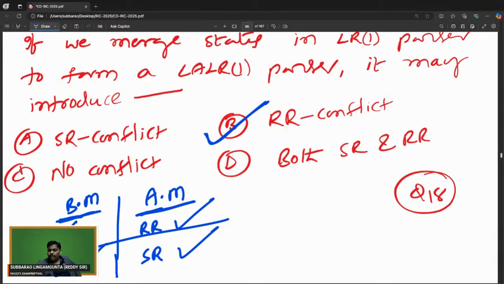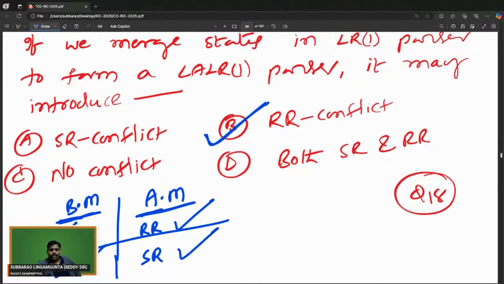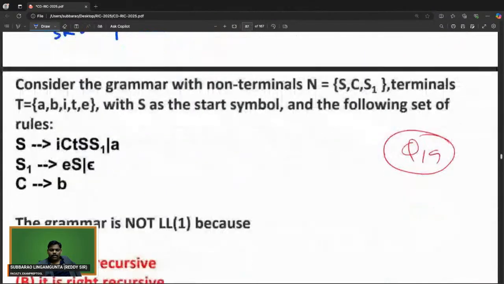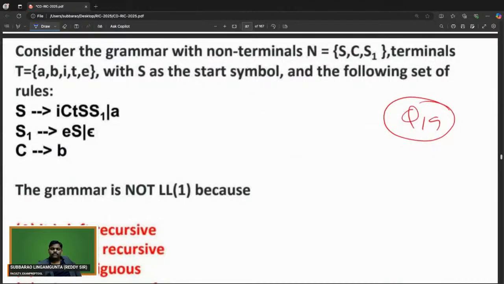So after merging, there is RR conflict, which means before maybe, maybe not. But after merging SR is there, so before merging also SR is there. So try to understand. Answer for this problem is B. Can we go to the next problem?